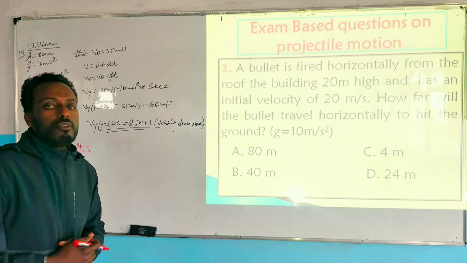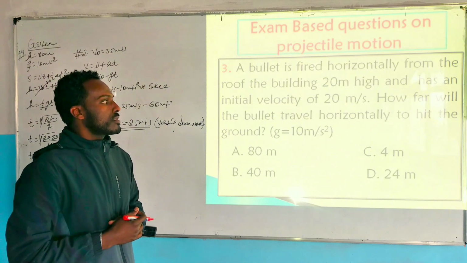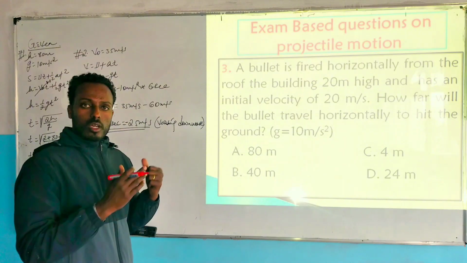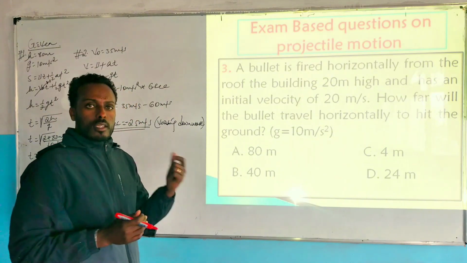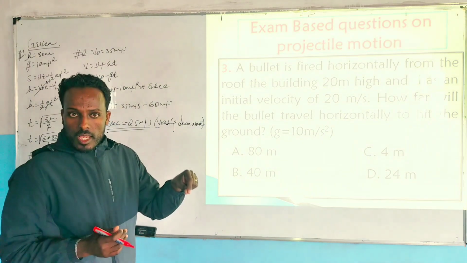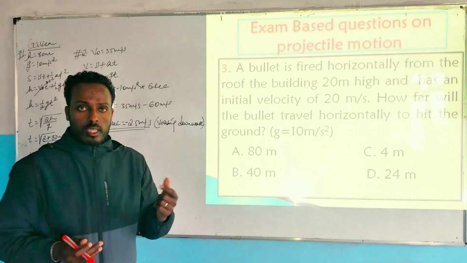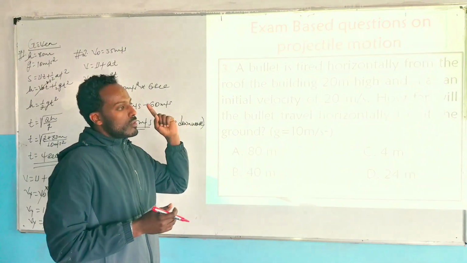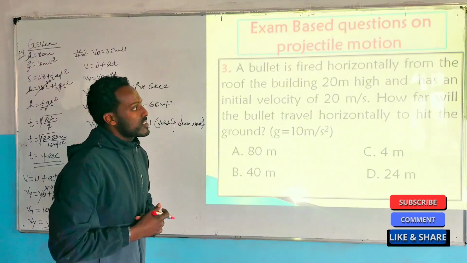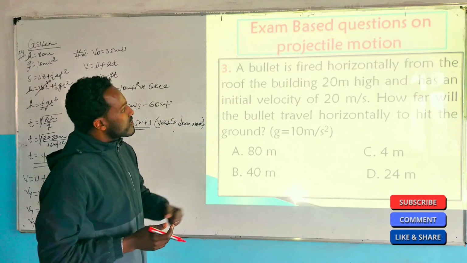a bullet is fired horizontally from the roof of the building 20 meter high. ስለዚህ አሁን ጥያቄውን አስተውላችሁ ከሆነ አንደኛውና ሁለተኛው ጥያቄ ላይ የመጀመሪያው ጥያቄ ምን ነበር የሚለው the object is freely fall or dropped from a certain height። ስለዚህ እሱ vertical projection ነበር ማለት ነው። ሁለተኛው ጥያቄ ምን ነበር የሚለው an arrow is fired vertically upward። ስለዚህ straight vertically upward እስከሆነ ድረስ እሱ vertical projection ላይ ነበር የሚጠቃለለው።